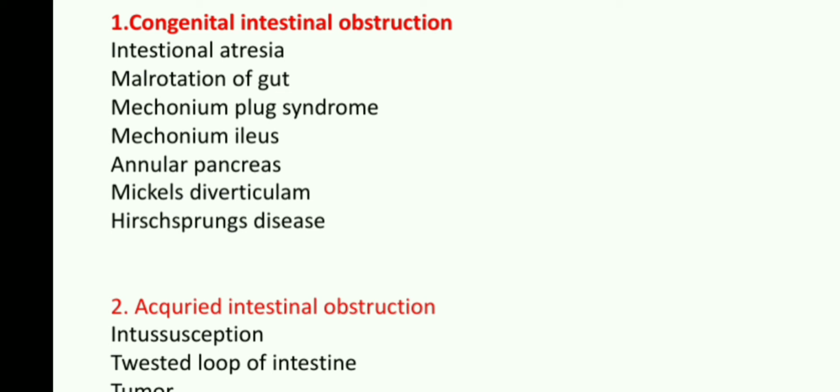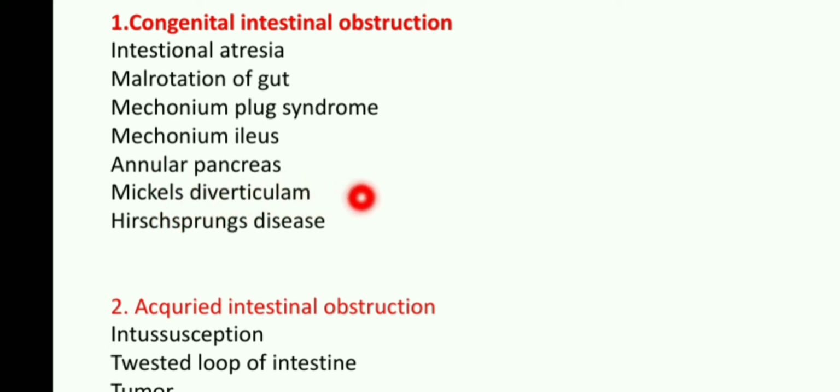And the next one is annular pancreas. Here in annular pancreas, the head of the pancreas compresses the second part of the duodenum, giving rise to an extrinsic form of obstruction. That is called annular pancreas. And Meckel's diverticulum.